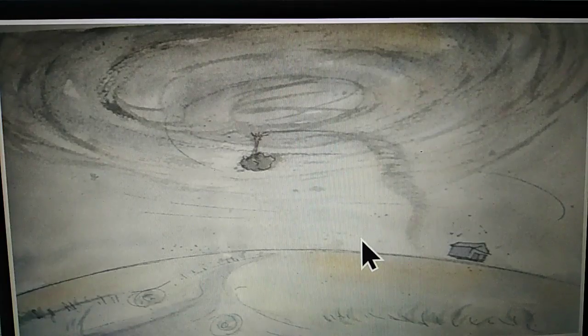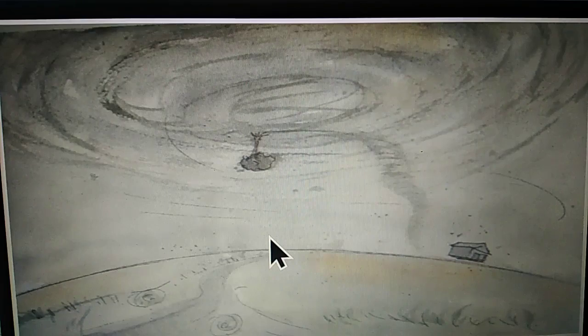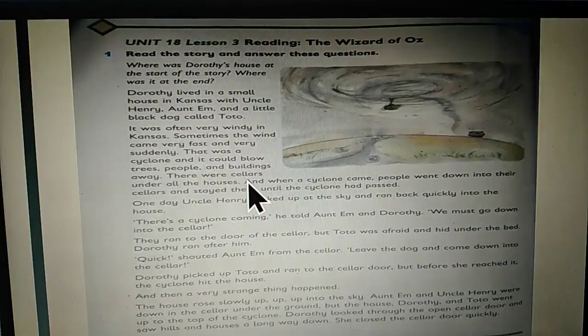This is the picture in your textbook. Here you can see the cyclone. Students, in this picture, you can see the wind comes very fast and very suddenly. It blows trees, people and buildings away. Look at this picture. One tree is uprooted. Then look at Dorothy's house. It is lifted up by the wind. This indicates the cyclone is a very strong wind. Do you know what happens when the cyclone comes? Everything will lift up. So the people escape into cellars.